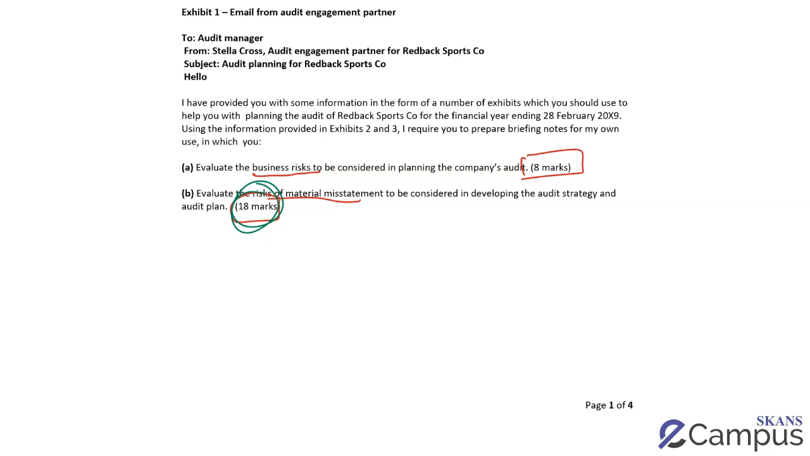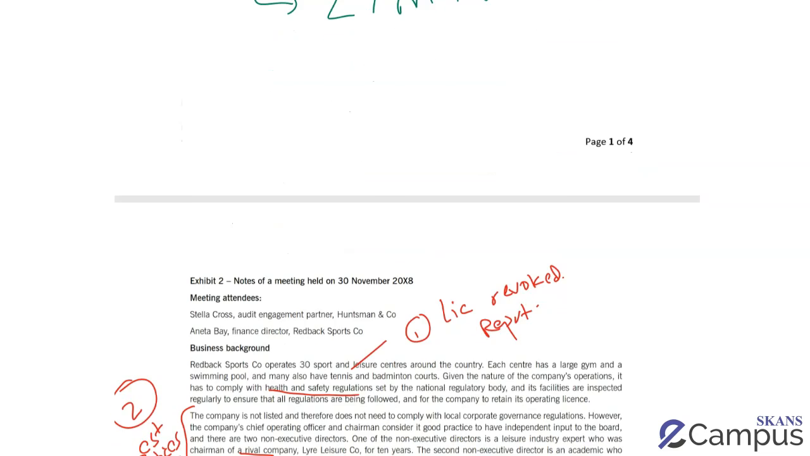For 18 marks, is there a specified number? The answer is absolutely not. Remember, there are techniques that need to be followed, and following the 1.5 minutes per mark rule, I am going to spend 27 minutes in looking for and writing down answers to risk of material misstatement. I would have spent about 12 minutes over here and then 27 for risk of material misstatement.